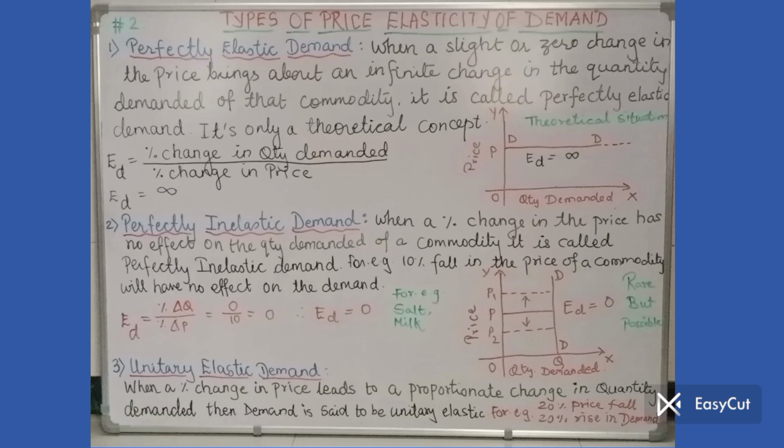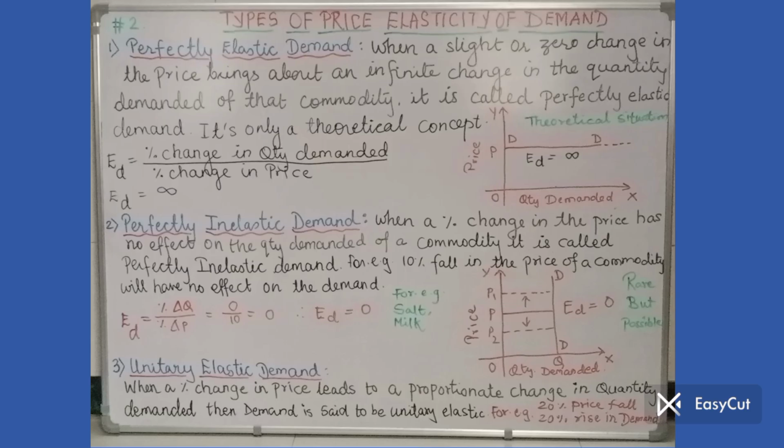Now look at the diagram. As usual, OP is the original price as it can be seen on the board. At original price OP, quantity demanded is OQ. Then we have shown the case of price rise. That is, we have shown the price rise to OP1. At OP1 price, again the quantity demanded is OQ, OQ1. That means the same quantity is demanded.